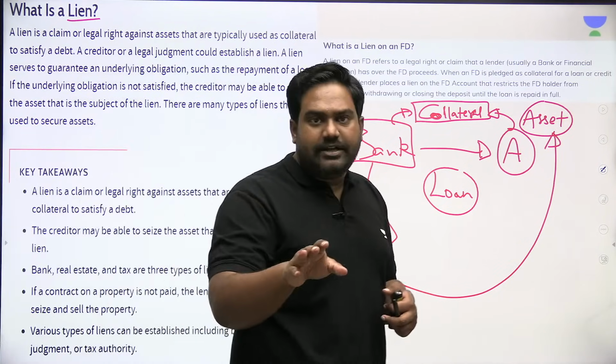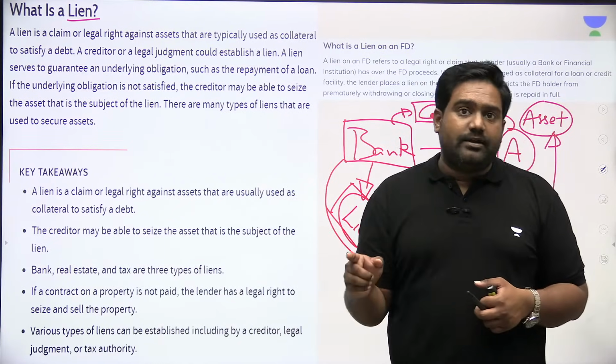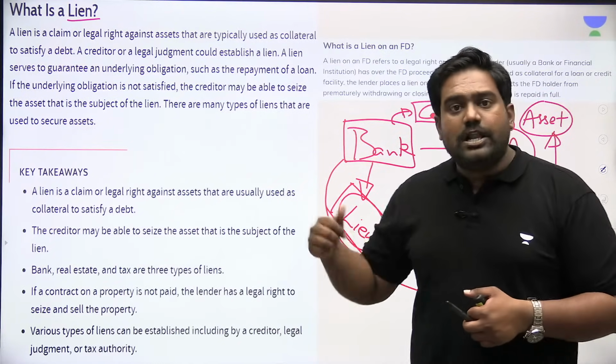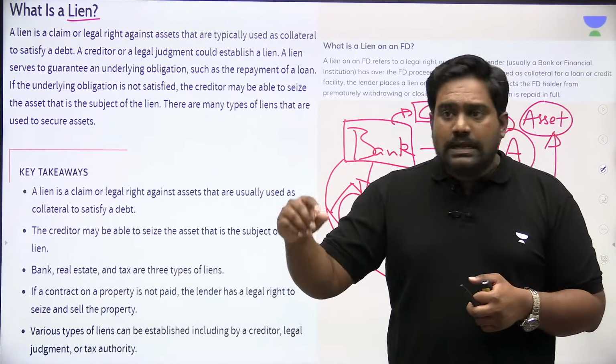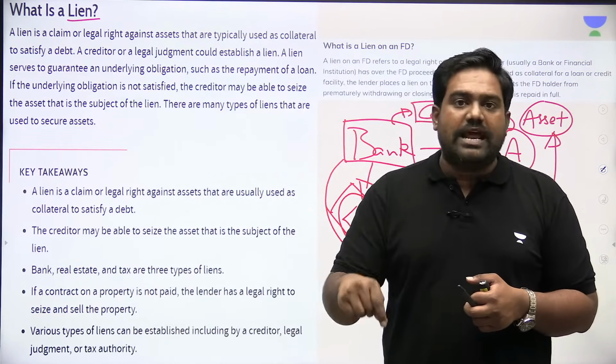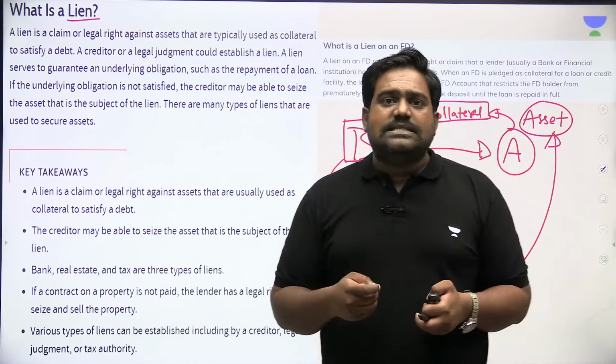It is still your asset. You still own the asset. You're still the owner. But you can't liquidate it. You can't sell it to someone else because the loan is still pending. You had pledged this as a collateral to the bank, and now the bank has raised a legal claim on it, which is called lien. Understood? It's a very important concept in banking.